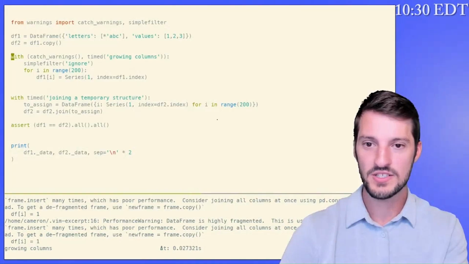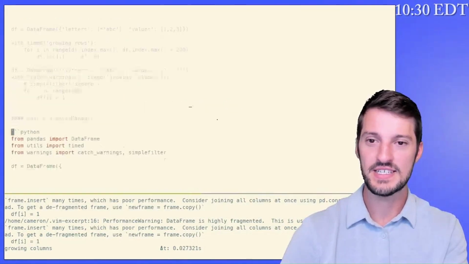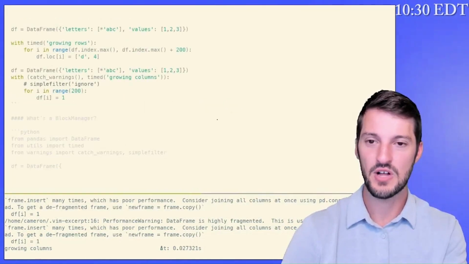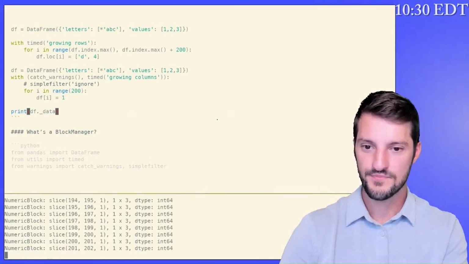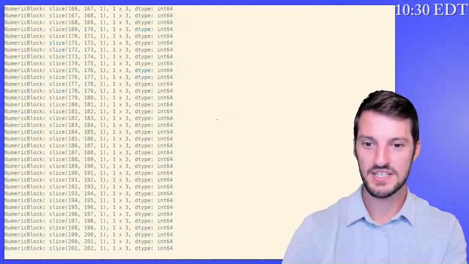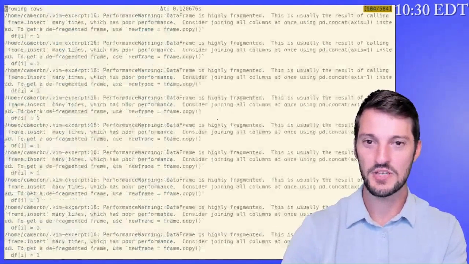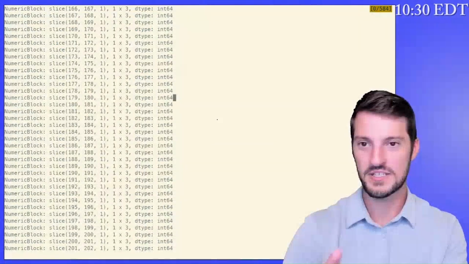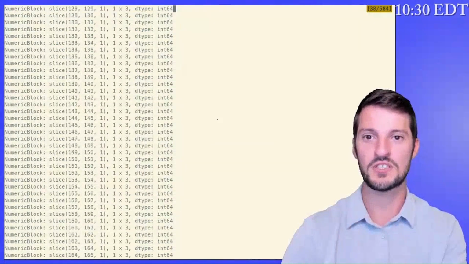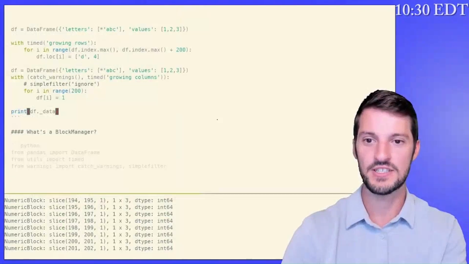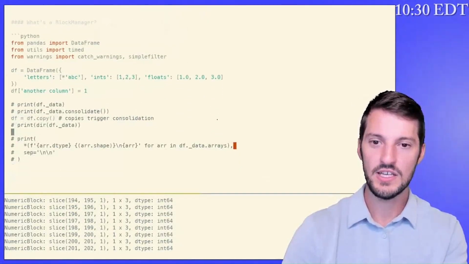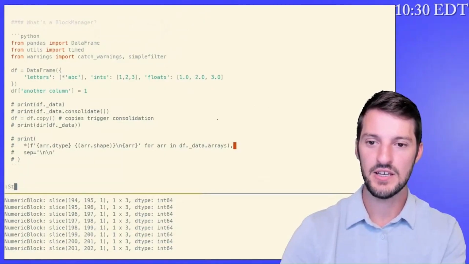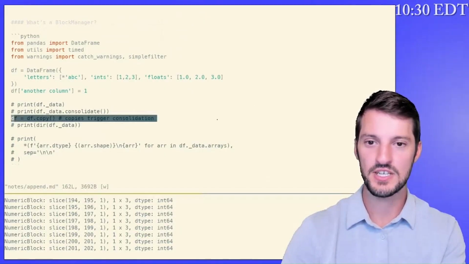But what I want to share with you is, if I perform a simple operation, let's take a look at this block here, data. You can see I have numeric slices all the way up to 200, and they're all int64 type. We could clearly benefit from consolidating this view into a dense NumPy ndarray. So what can force that? Well, it turns out if we copy our data frame, this triggers a consolidation.